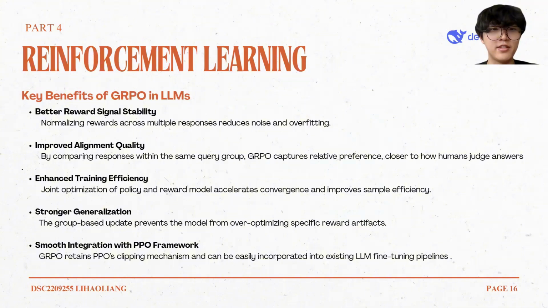And these are the key benefits of GRPO in large language models. First is better reward signal stability. Second is improved alignment quality. Next is enhanced training efficiency and stronger generalization. And last is a smooth integration into the PPO framework.